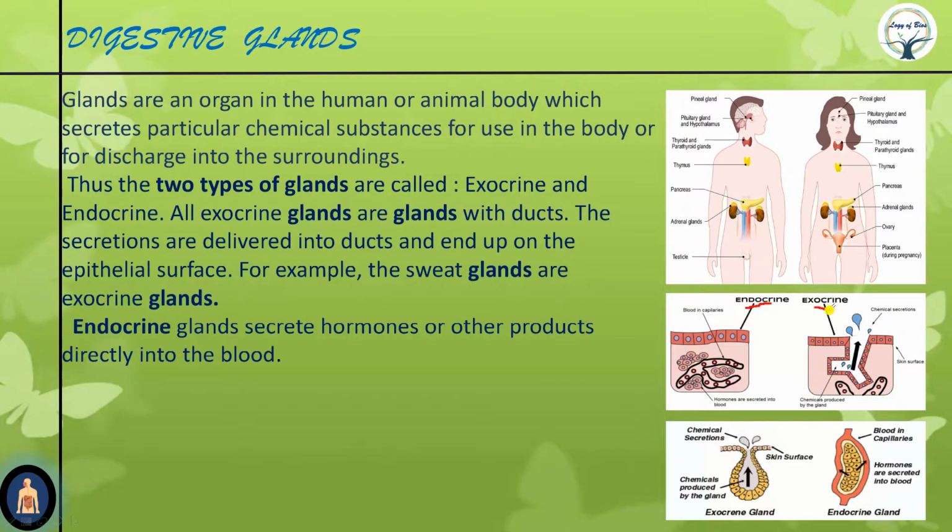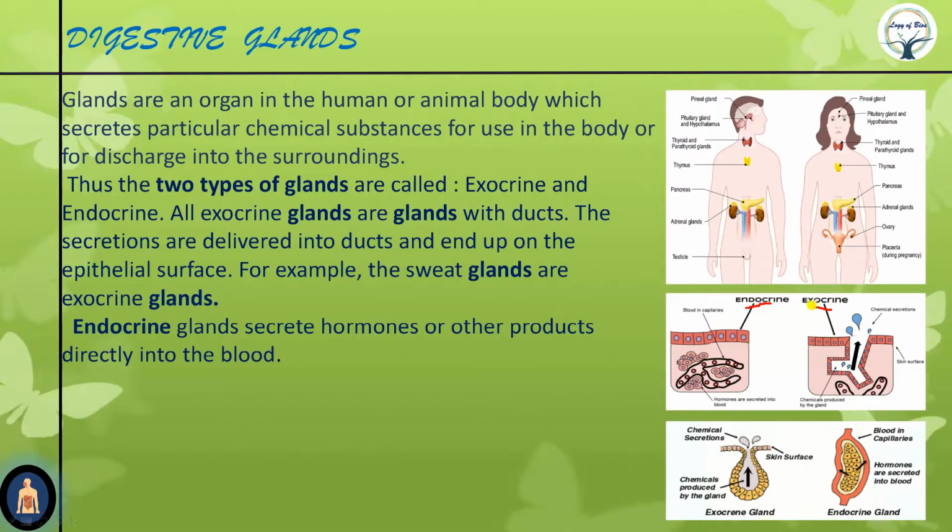Remember it by a shortcut: endo means inside. Everyone knows that endo means inside. So just imagine that endocrine glands are situated within the targeted organ or cells. Now what is a targeted organ? The targeted organ is the organ where these chemical substances need to go and react.